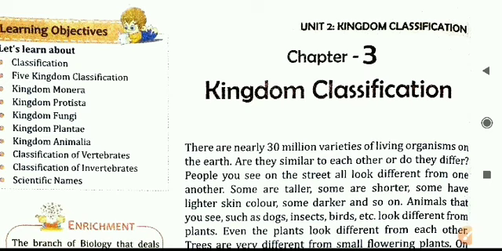Today we begin chapter number 3, Kingdom Classification. This chapter will be based upon how the plants and animals around us are classified into various kingdoms, or we can say into various categories. There are different kingdoms that one by one we will study, and the organisms, that is the plants and animals, and whatever are part of those kingdoms will be studied in detail in this chapter.